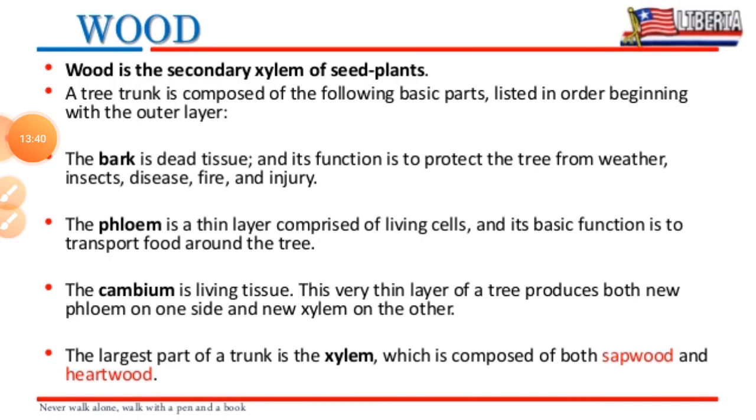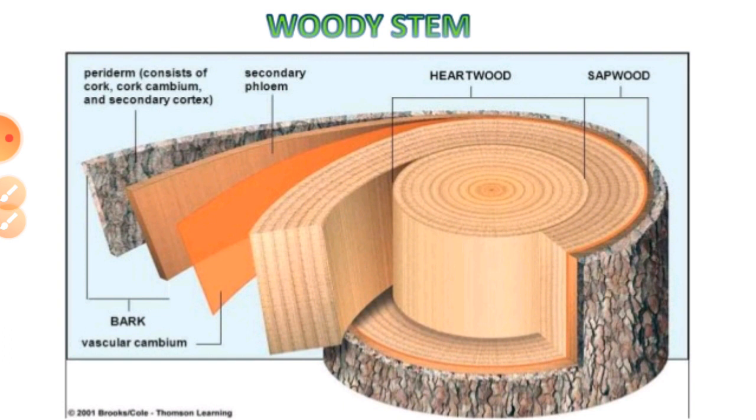As we have already talked about wood, wood is a secondary element of seed plants, and the tree trunk is composed of the following basic parts. The bark is dead tissue which covers and protects the tree from weather, disease and injuries. Phloem is a layer comprising living cells, and its basic function is transport around the tree. Cambium is living tissue, a very thin layer of the tree that produces both new xylem and phloem. The largest part of the trunk is xylem, which is composed of both sapwood and heartwood, as I have already explained.